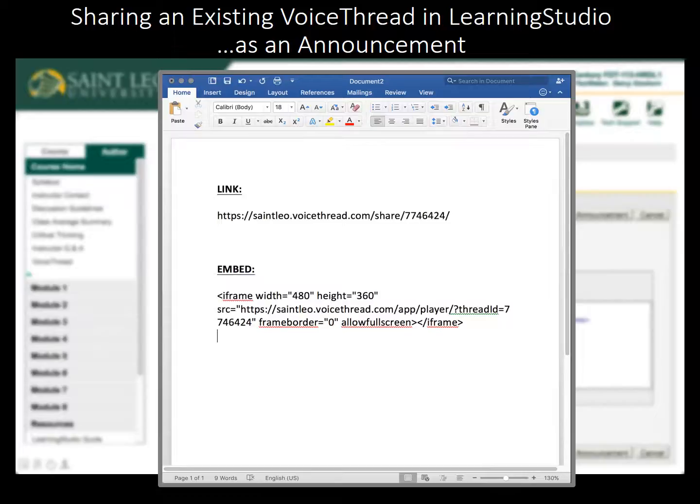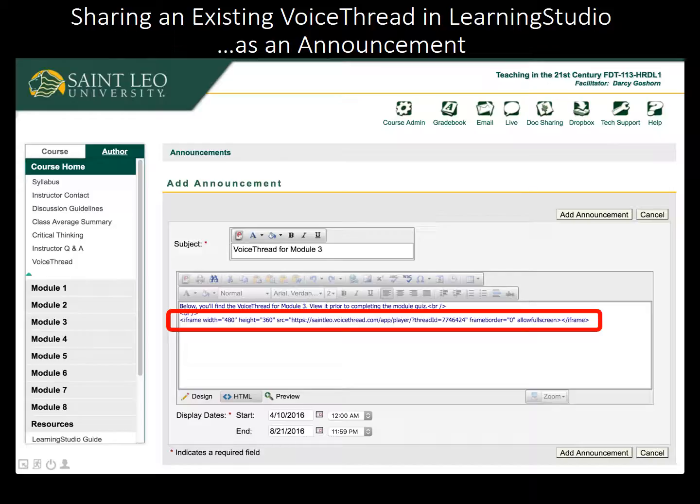I switch back to my document where I put the hyperlink and embed code for my VoiceThread. I select the whole embed code and copy it by pressing Ctrl-C or Command-C or using the copy button. I switch back to my announcement in HTML mode. I click to place my cursor on the blank line, and I paste the embed code by pressing Ctrl-V or Command-V on my keyboard. You'll notice the embed code pastes into the text area.